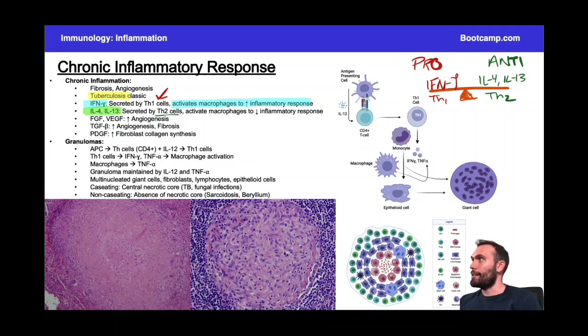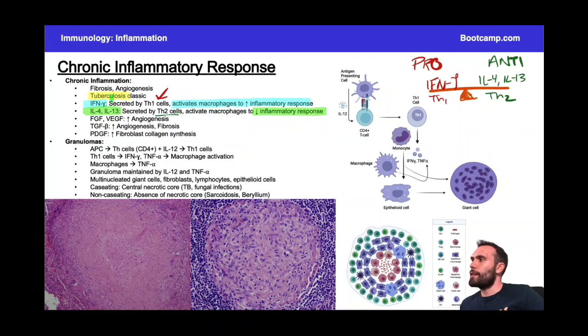Then we already talked about a lot of the other factors down here that are going to help stimulate the acute inflammatory response, which is not necessarily going to be the same as what we're talking about here. But we talked about interleukin 1, interleukin 6, and TNF being the big three that are going to kick the party off for an acute inflammatory response. Remember, these are all synthesized by NF-κB, and that would be more of the acute inflammatory response. Okay, let's get back to this slide, though. Don't want to get too off track here. So again, that's what we just talked about: interleukin 4 and interleukin 13 decreasing the inflammatory response, and interferon gamma increasing the inflammatory response.